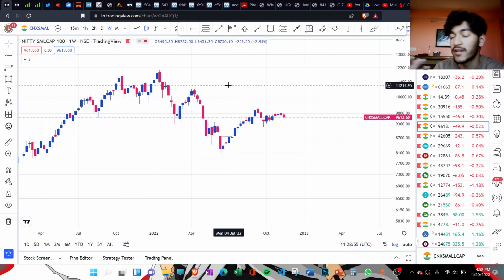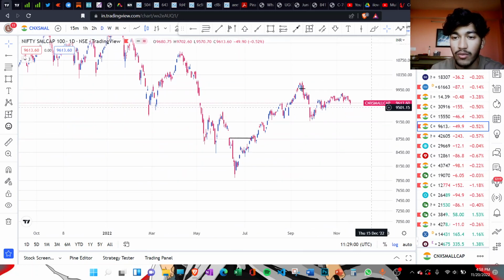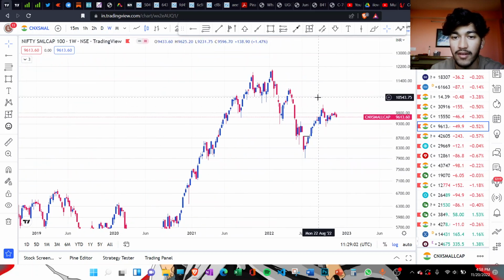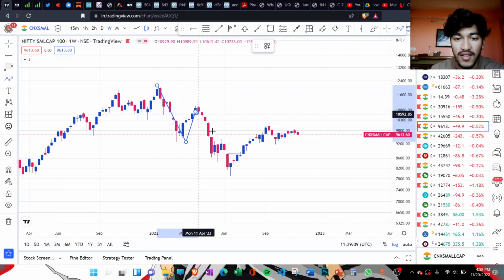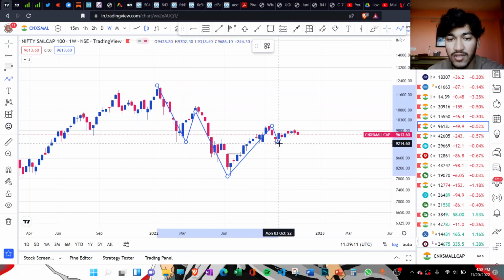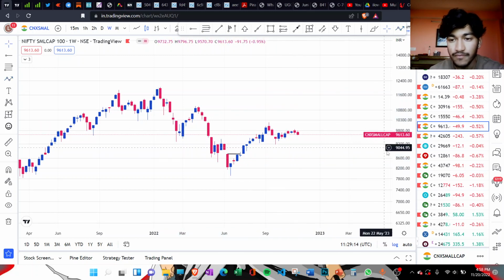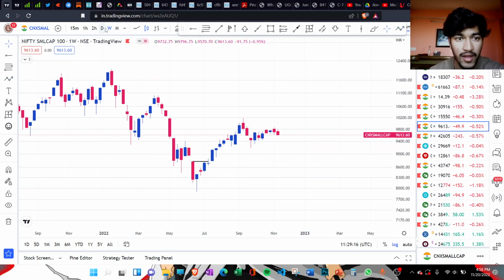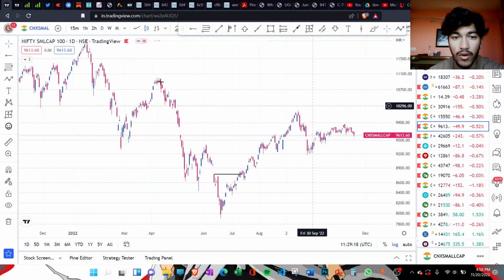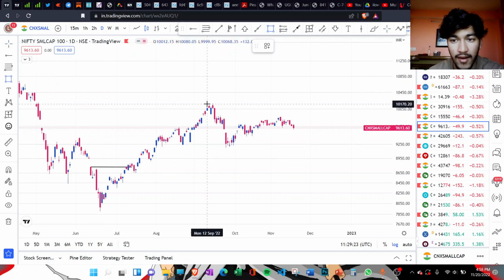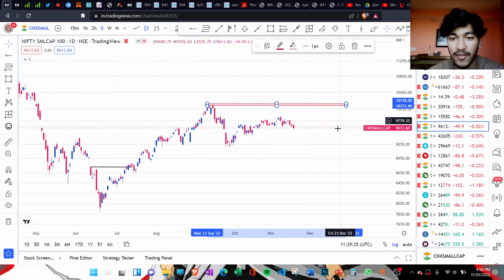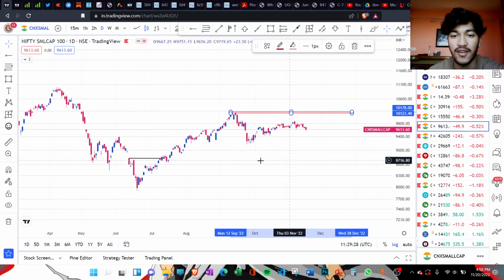The broader market is weak, especially the small cap and the mid cap, and many large cap stocks are performing. So it is clearly evident, even from the small cap index, that it is currently in a formation of lower high and lower low. As you can see, it is in the formation of lower high and lower low. So it could change. So first we have this area. If we go down to the daily chart, currently this area we have at 10,170 something. So this is a strong resistance right now.